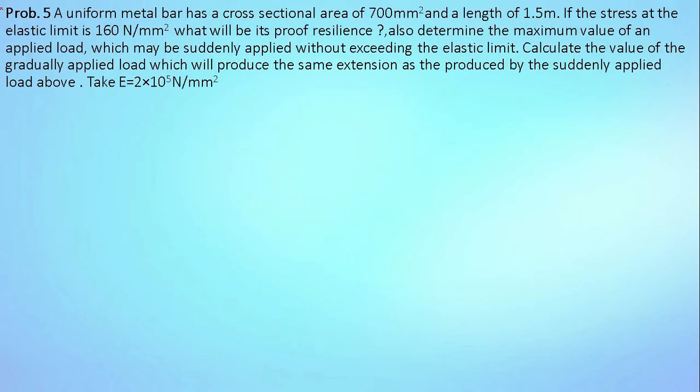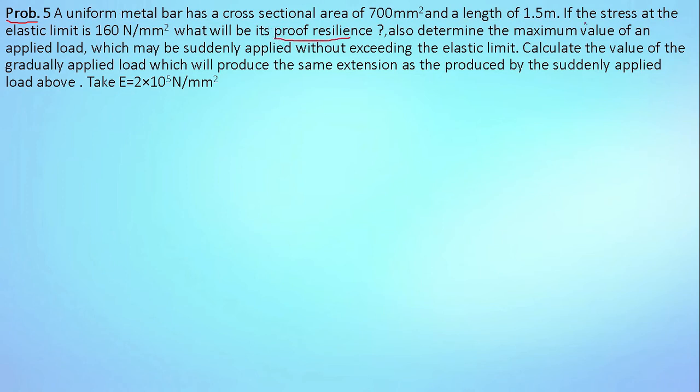Now we will see the last problem, problem number 5. A uniform metal bar has a cross sectional area of 700 mm square and length of 1.5 meter. If the stress at elastic limit is 160 Newton per mm square, what will be its proof resilience?